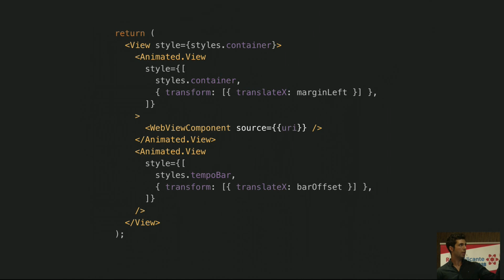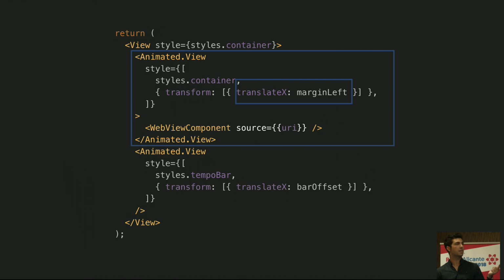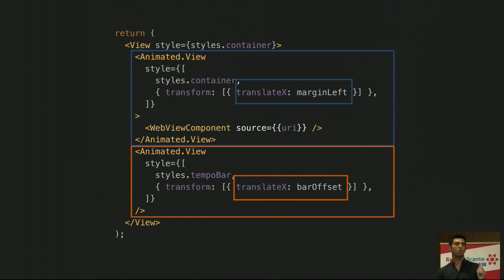The first view defines the position on the horizontal axis, and the second animated view dictates where the tempo bar should be. There was a vertical tempo bar. We do that by applying interpolations. One interpolation is applied to the translate X property as margin left, and the second one is another interpolation called bar offset.